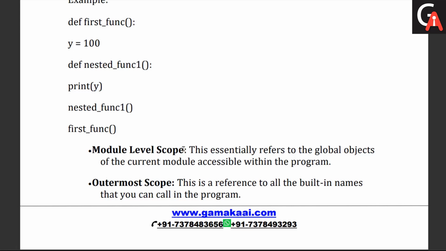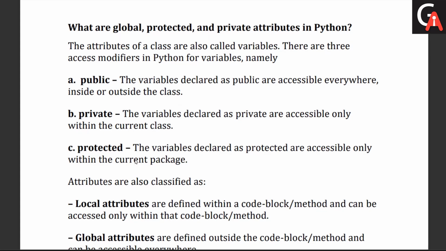The outermost scope is a reference to all the built-in names that we call in the programs. If I give an example with respect to built-in names, function is a built-in name we have, def is a built-in name, it's a keyword as well, right? Assert is a keyword as well. We can call the assert keyword anywhere. So these are the outermost scope, the higher level scopes, right? These are the things we have with respect to scope.